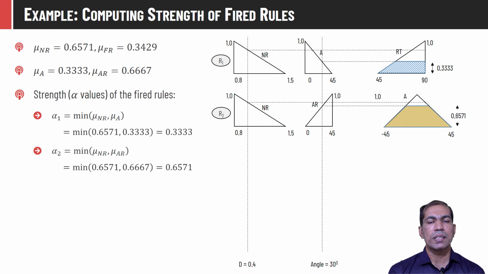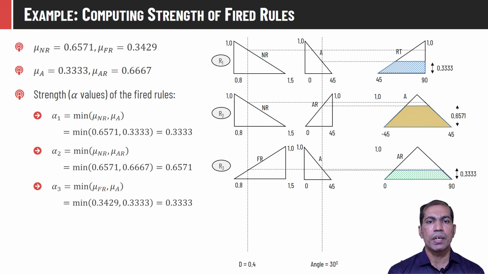So again we will consider the membership value of y in the fuzzy output. That will be derived from the minimum value of NR and AR, which is 0.6571. This corresponds to fuzzy output set A from rule 2. So the membership value of y in fuzzy output set A will be 0.6571, which is highlighted in the diagram.